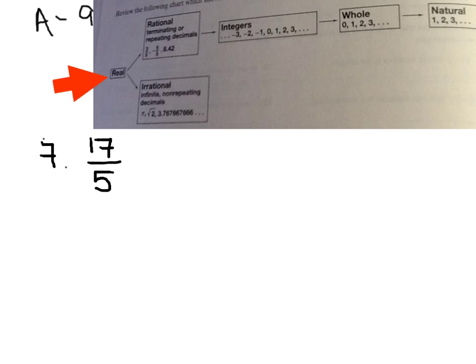So let's take a look at 7, which is 17/5. So I'm going to start with the smallest set. So I'm going to start over here and see which way it goes. Well, obviously, it's not natural. I don't count, oh look, I have 17/5 oranges, right? It has a fractional part here. So I know it is not natural.